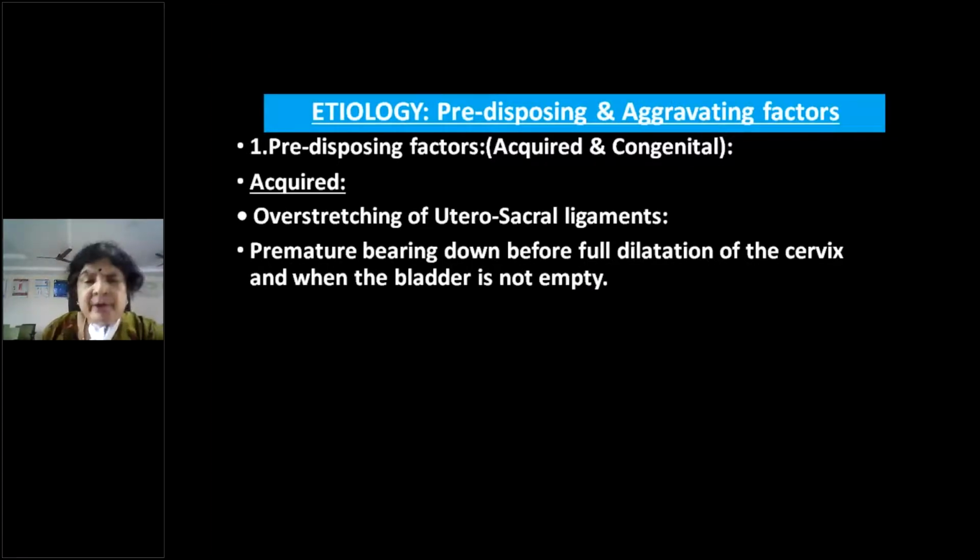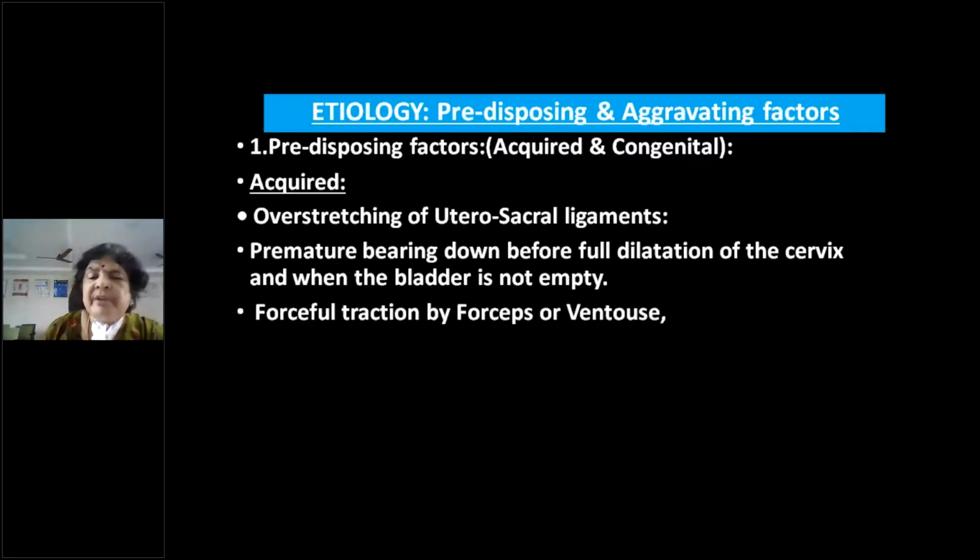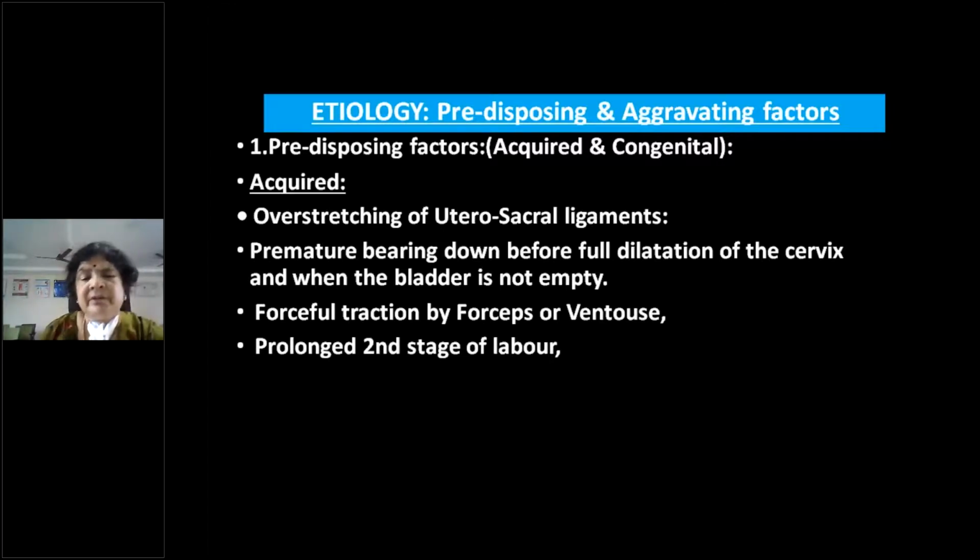Okay, so bearing down before full cervical dilatation, and we put on forceps and ventouse and put unnecessary excessive traction. That's the reason why all these forceps and ventouse deliveries, assisted vaginal deliveries, have been reduced. In the same way, breech extraction before full cervical dilatation.